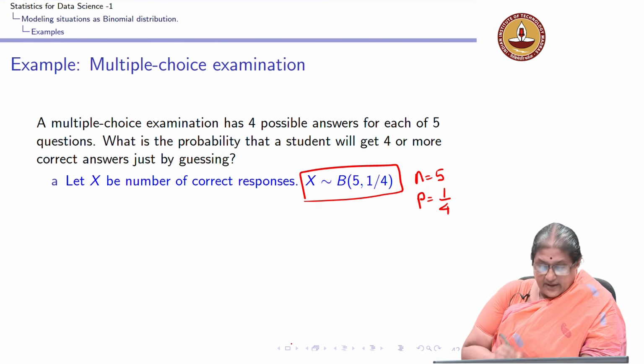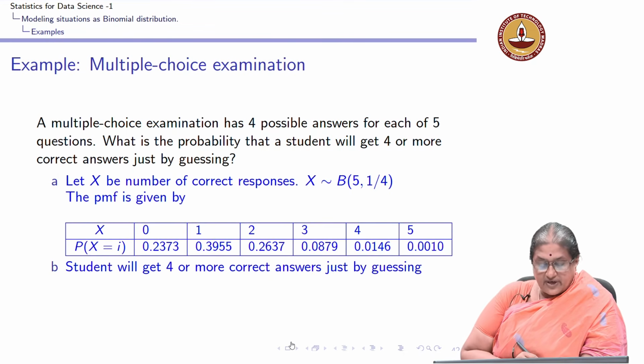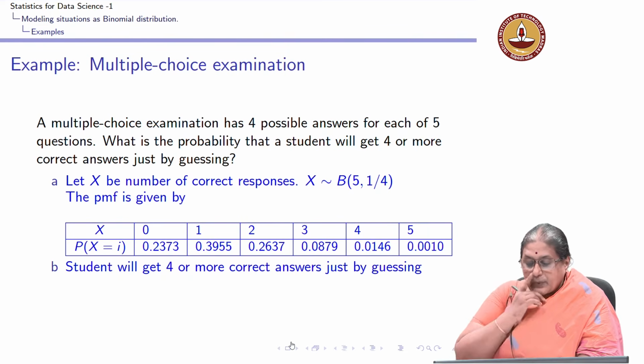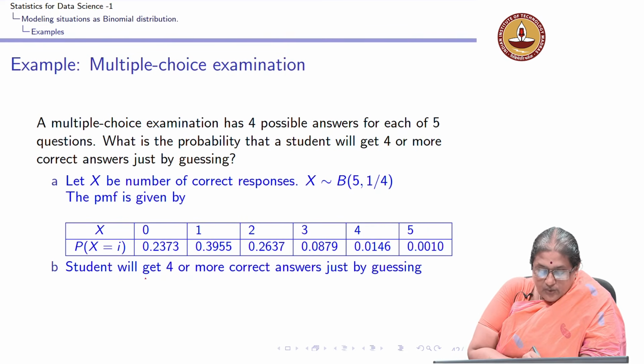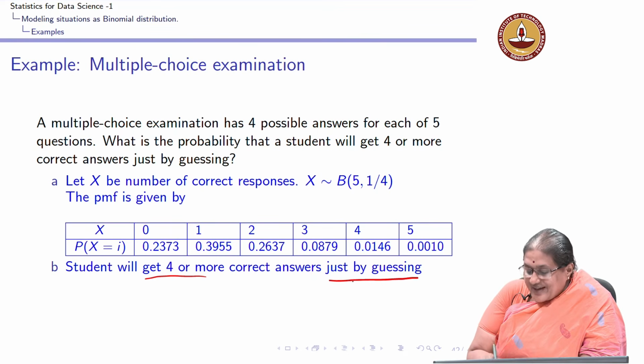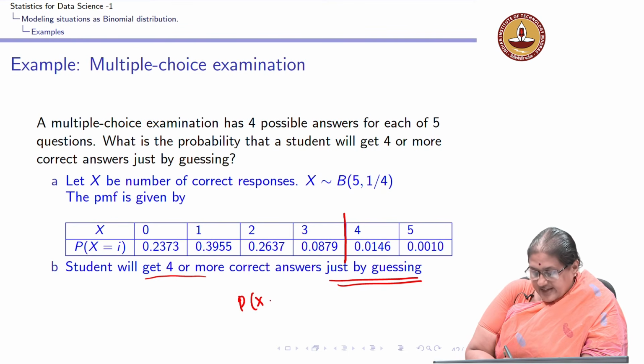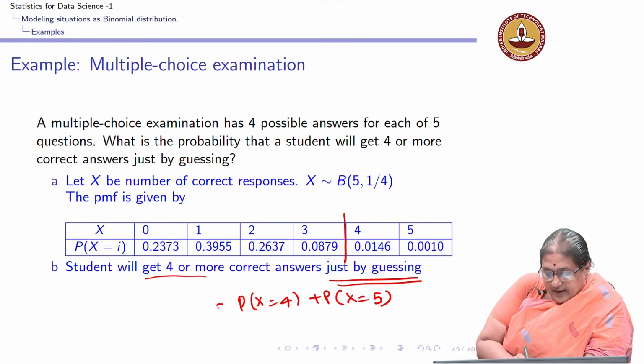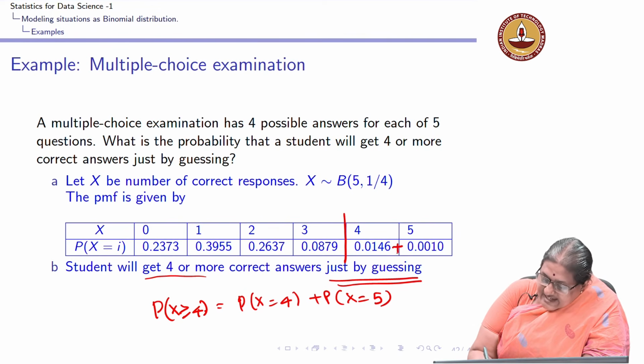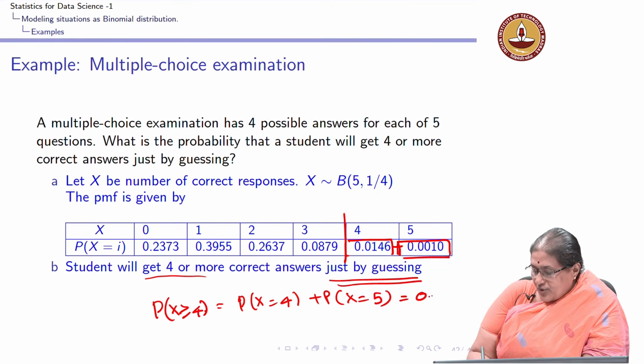In the next step, I work out the probability mass function, and I am interested in knowing, in a quiz of 5 questions, whether the chance that a student would get 4 or more just by guessing is going to be probability of x equal to 4 plus probability of x equal to 5, that is probability x is greater or equal to 4, which I see is the sum of this plus this, which is 0.0156.